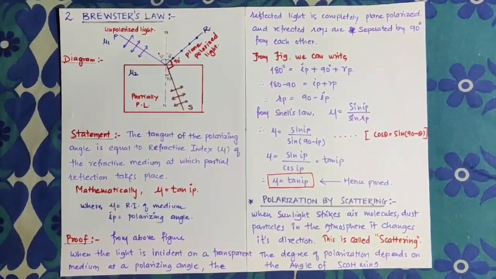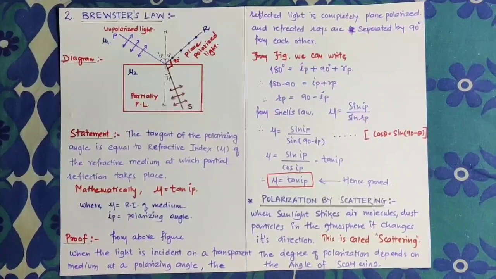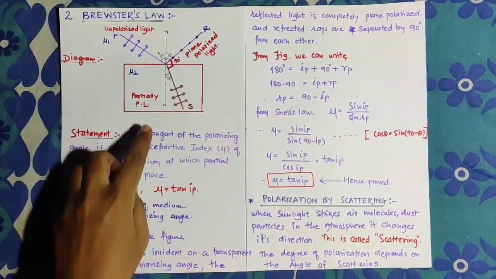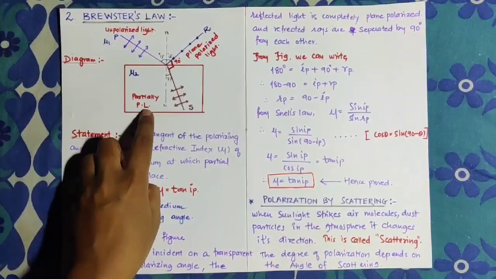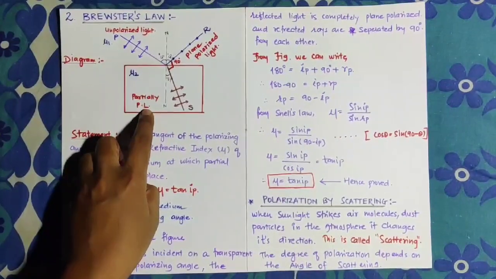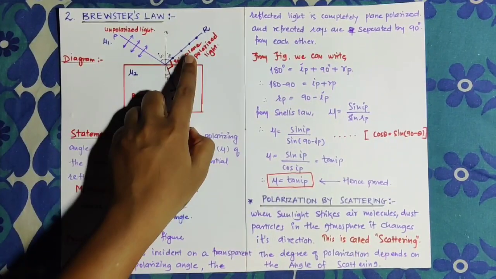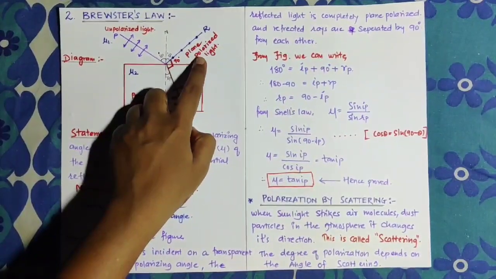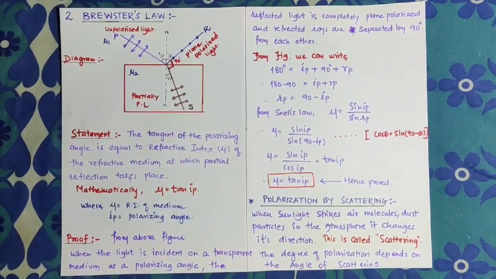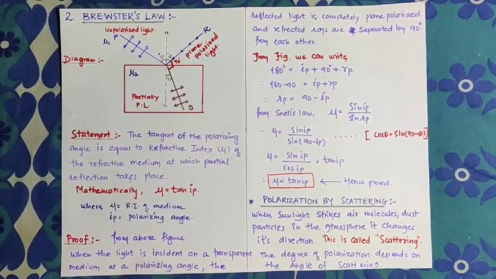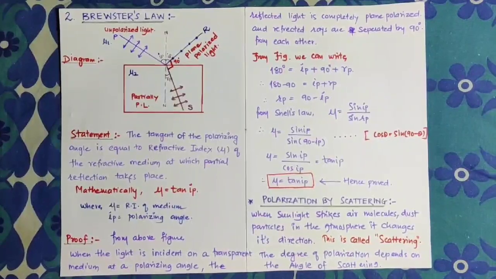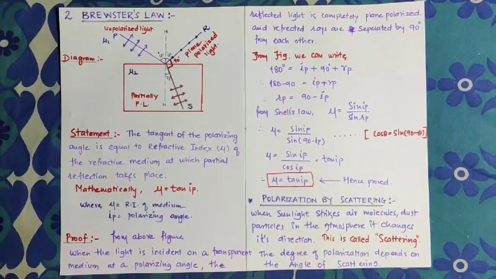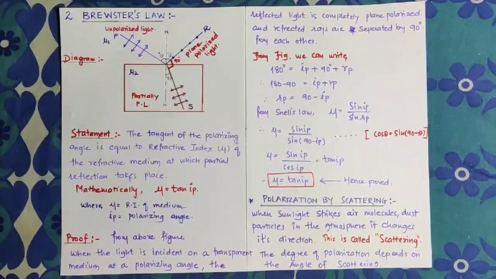But when some amount of light passes through the transparent medium, we represent that light as partially polarized light, because the light reflected back on the same surface is plane polarized light. So the statement of this law is: the tangent of the polarizing angle is equal to the refractive index mu of the refractive medium at which partial reflection takes place.